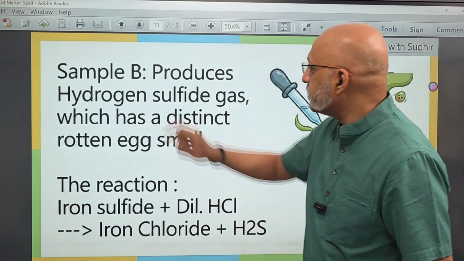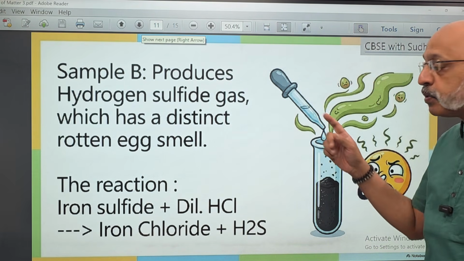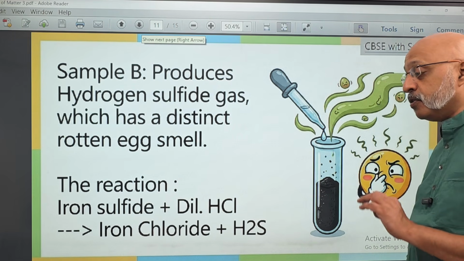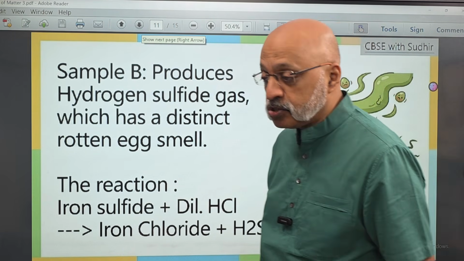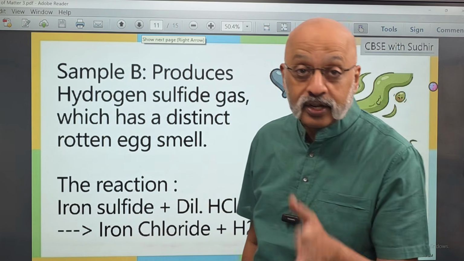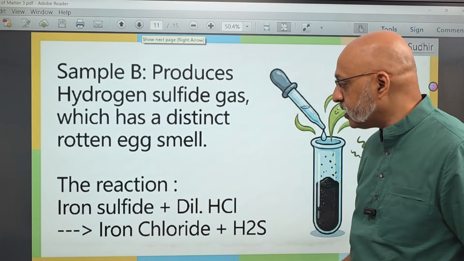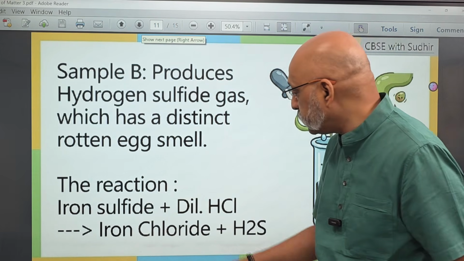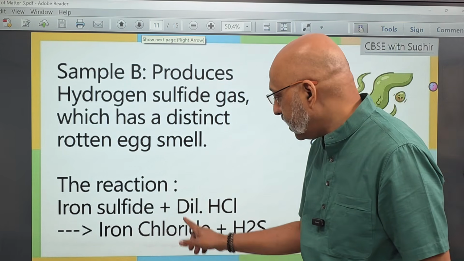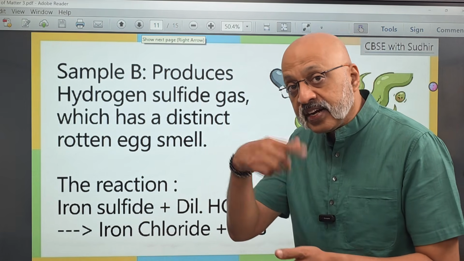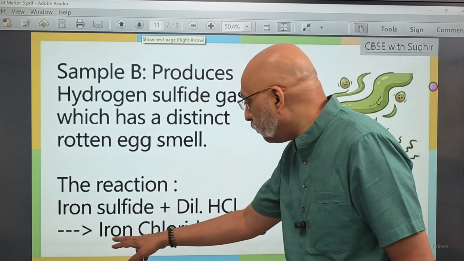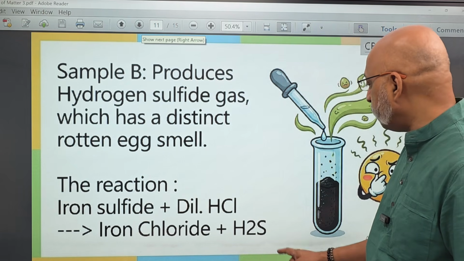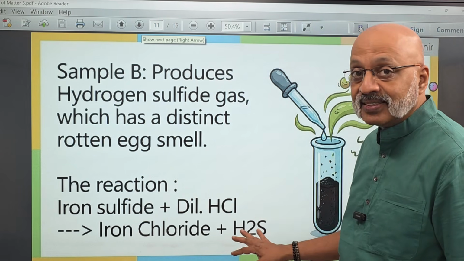Then the second test, sample B. It produces hydrogen sulfide gas, which has a distinct, dirty smell. Whenever we had that gas in the chemistry laboratory, it used to smell like rotten egg. So the reaction for this is iron sulfide, because that's what has been formed in the petri dish, plus dilute hydrochloric acid. DIL is dilute, concentrated is CONC. It forms iron chloride plus H2S, this is hydrogen sulfide. So this is the second sample.